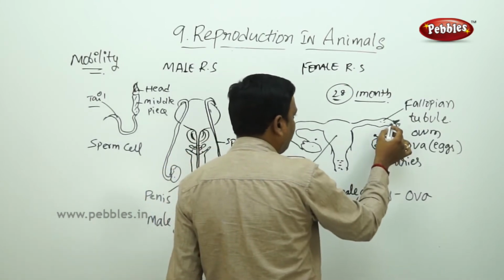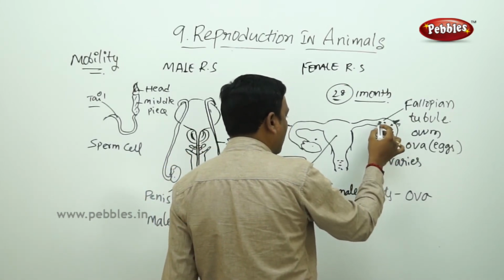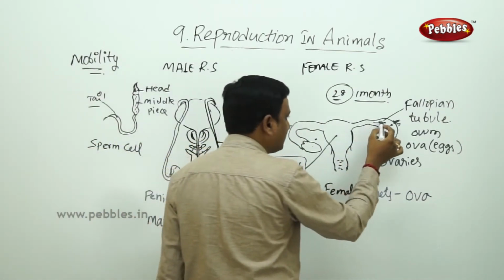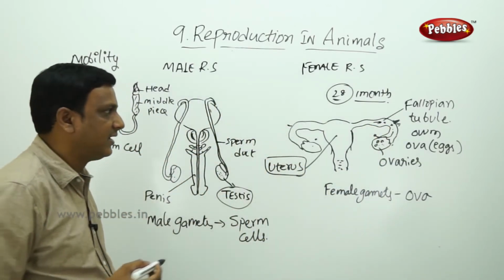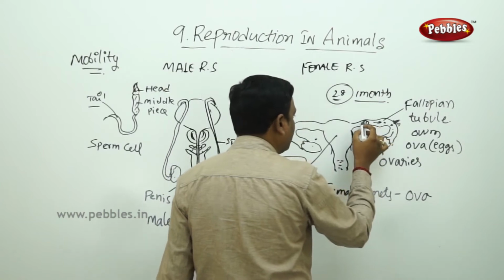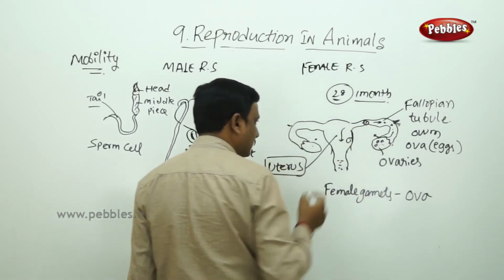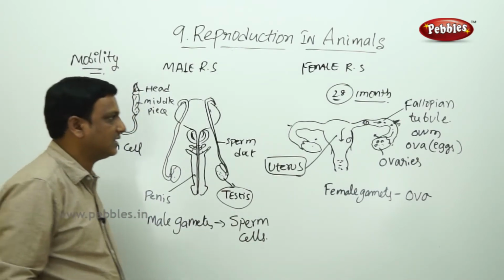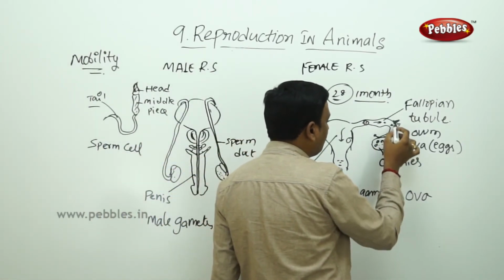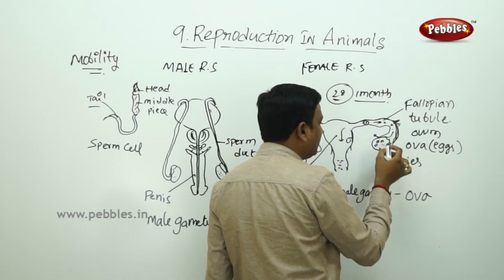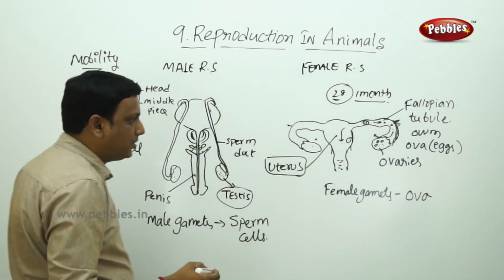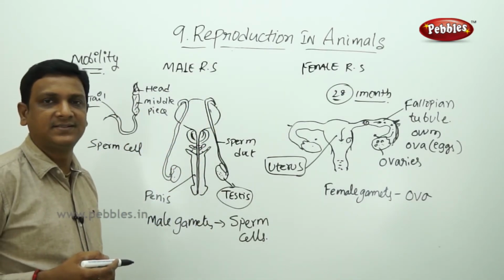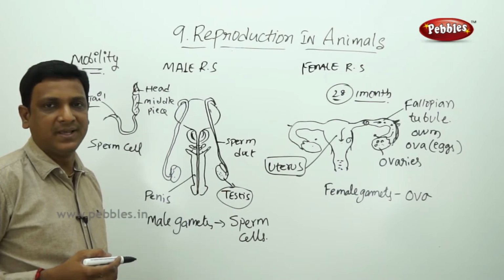Here the female gamete or the egg cell, when it is passing through the fallopian tubule, if by chance it fuses with the sperm cell, then it becomes a zygote. And this zygote comes down here and fixes here. We will see how fertilization takes place in the next session. But here, let us see the fallopian tubule. The fallopian tubule is the tube which connects the ovary to the uterus. Uterus is an elastic bag-like organ which has all amenities, all facilities for the complete development of the baby.